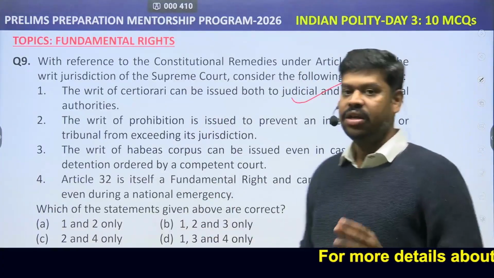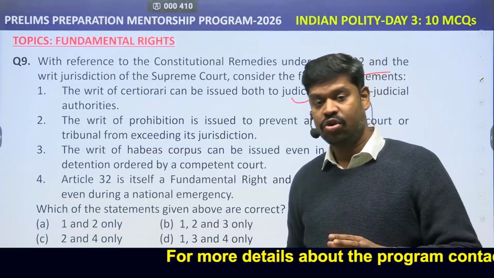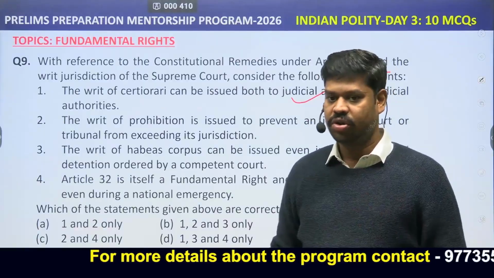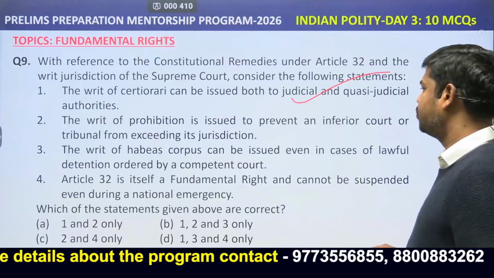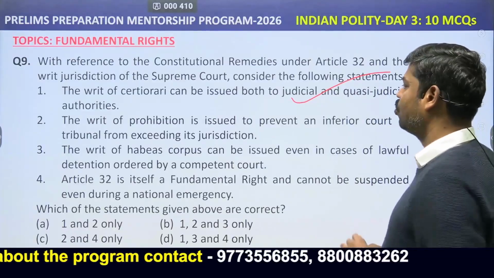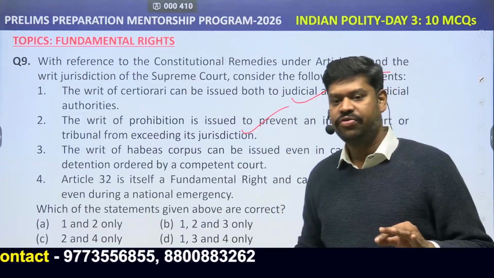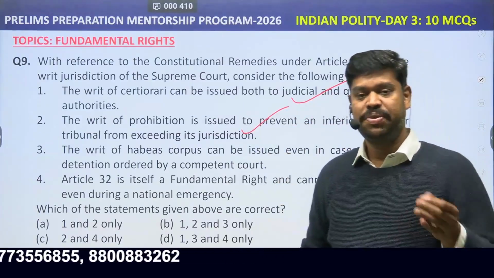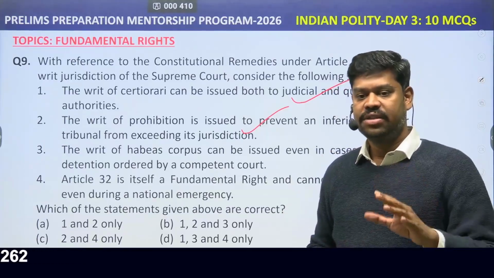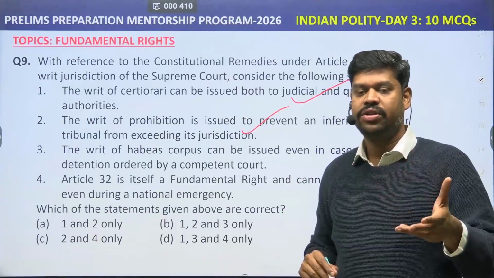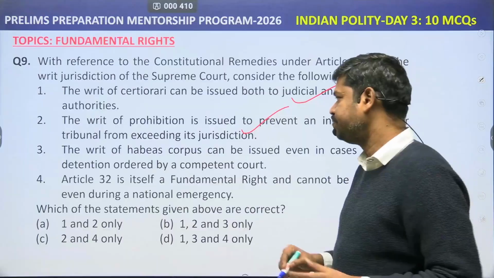Yes. The writ of certiorari is not only issued against judicial and quasi-judicial authorities, but it can also be applied against the administrative authorities as well. Anyways, this particular statement is right. The writ of prohibition is used to prevent an inferior court or a tribunal from exceeding its jurisdiction. This is definitely true. That is why the writ of prohibition is preventive in nature. It prevents the lower court from exceeding its jurisdiction. Whereas the writ of certiorari is more curative in nature. It is used to quash a wrong order that is already passed by a lower court.